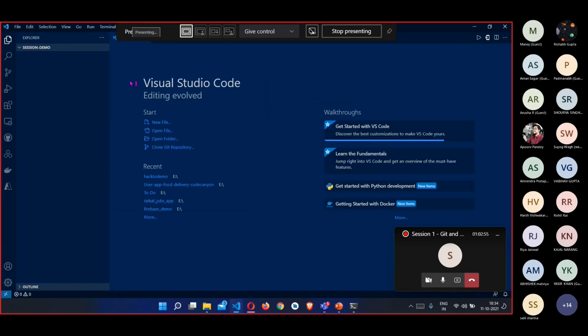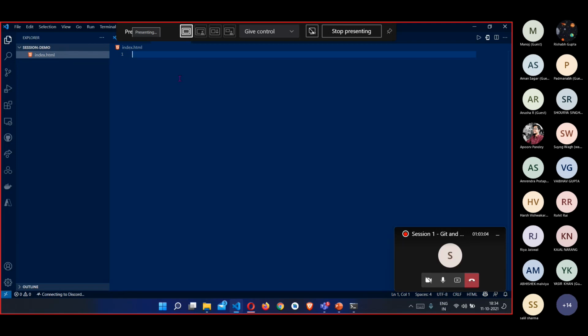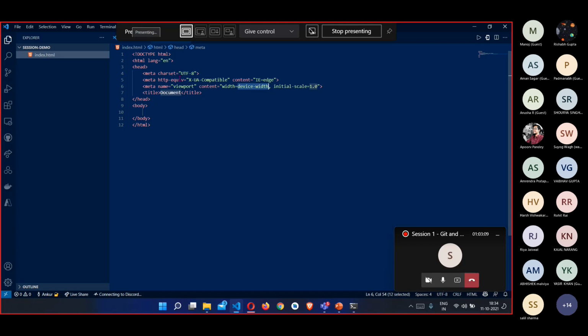Now we'll just create a basic index.html file. I'll use the Visual Studio extension to get a bare-bones HTML file here. And in the body, as we have done previously, I'll just add an h1 tag of hello world. And that's it for right now.